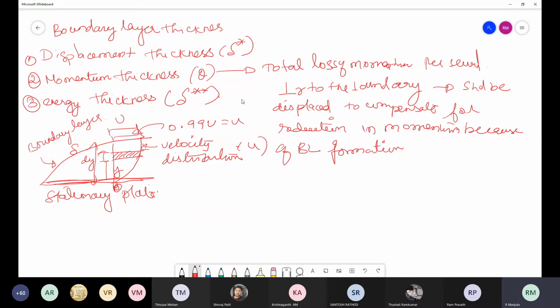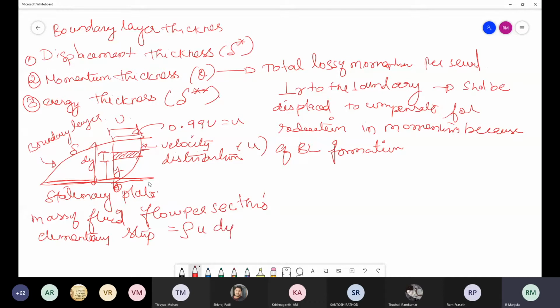Okay, and you know what the mass of fluid flowing per second is? Already we have derived that for your displacement thickness. So through an elementary strip, the mass of fluid flowing per second is equal to rho into u into dy.